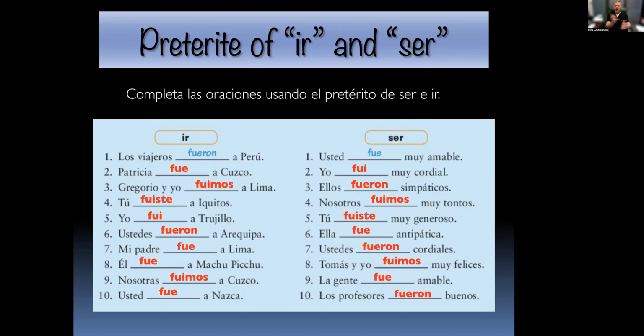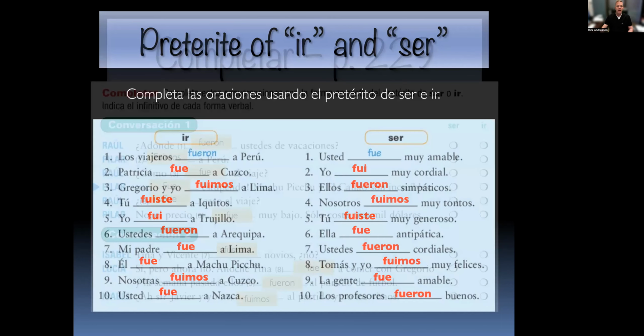So you can look through, if you were to go back and translate these sentences to yourself, I don't think most of you would have much difficulty to understand if it was a went or a was type of thing, right? So based on context, you could figure out which verb was being used.